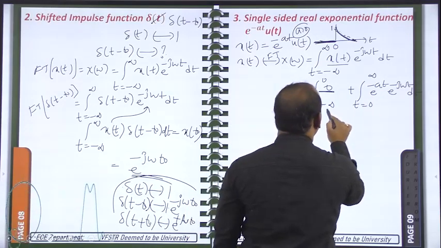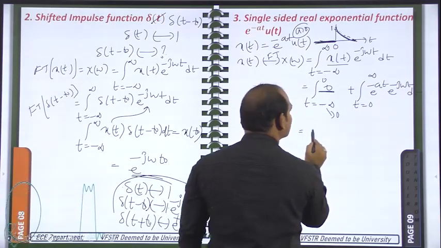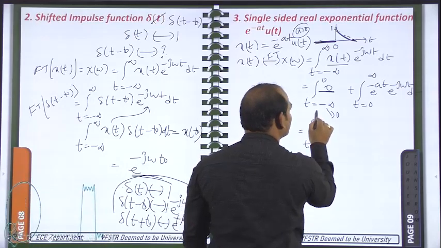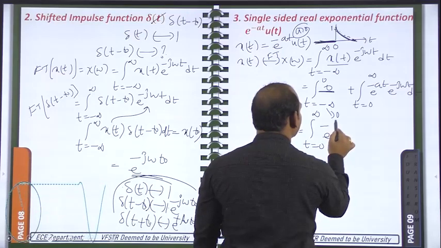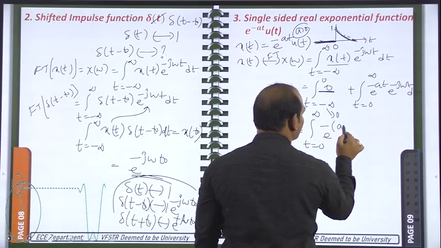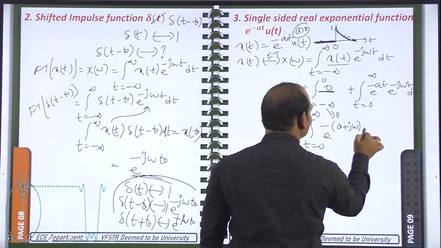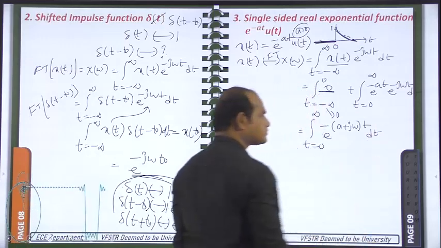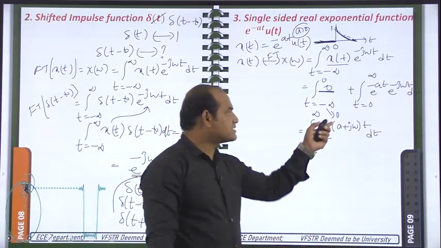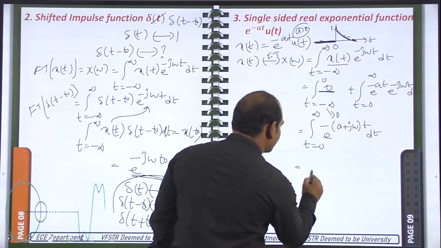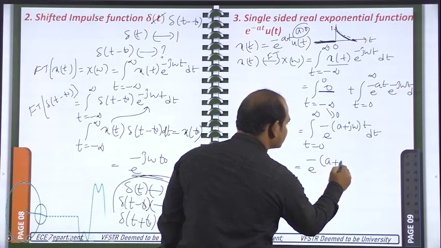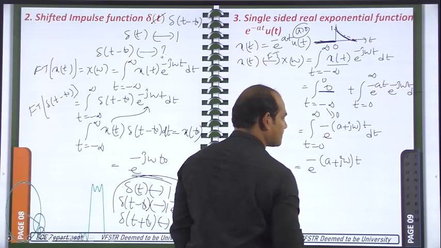Okay, so now this part is 0. Now the remaining thing is this one, the integral with t changing from 0 to infinity of e power, bases are equal, so powers will be added. Taking minus t as common, e power minus of (a plus j omega) into t dt. It is like integration of e power x with respect to x, which is e power x only, so it is equal to e power minus of (a plus j omega) t.